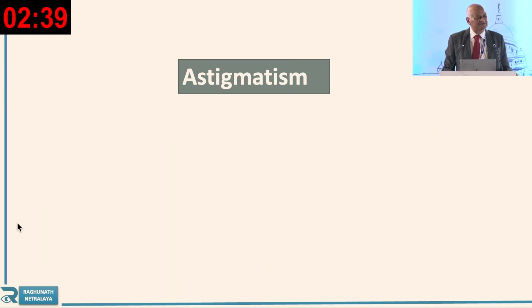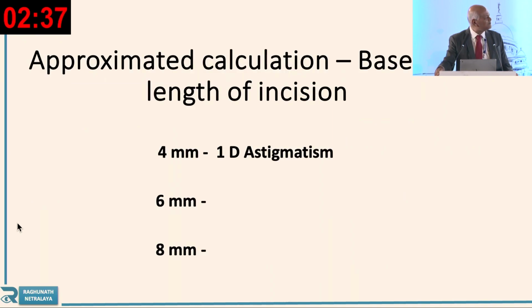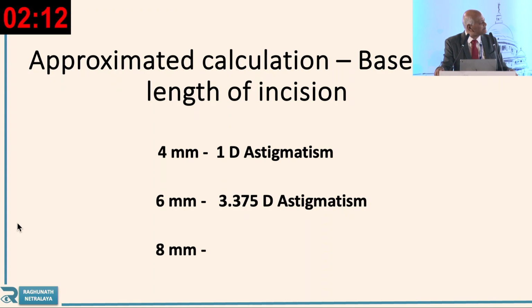Now the astigmatism, see what happens. This astigmatism calculation is based on the length of the incision. You can say it is equal to the cube of the length. It means if it is larger than 3.2, then the cube of the length, so if a 4 millimeter incision is there, then the astigmatism is 1 diopter. If it is a 6 millimeter incision, then the astigmatism is approximately 4 diopter.